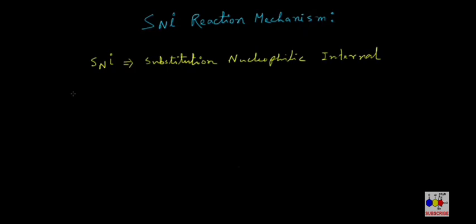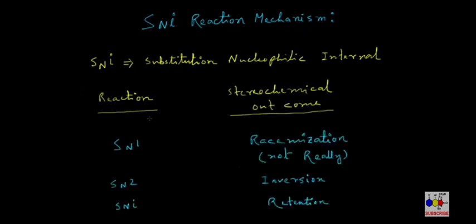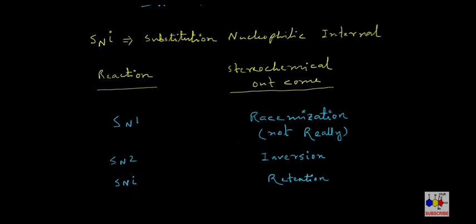If we compare the stereochemical outcomes of different substitution reactions like SN1, SN2 and SNi, then this tabular form will help you compare them. The SN1 reaction, as we know, gives racemization.